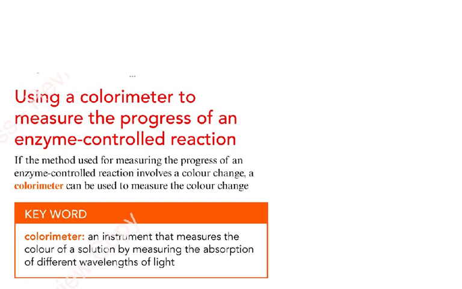This is a colorimeter. Please look at the spelling. I don't want you to write CALOR. So it's COLOR. And a colorimeter actually measures what? It measures the color of a solution. Like if you've got a light blue, dark blue, or a light black or dark black, by measuring the absorption of different wavelengths of light. So basically, the darker the fluid, the more the light will be absorbed. If you have just water in front of it, of course, all the light is going to pass through it. Nothing's going to be absorbed in it. So this is what you have to measure in a colorimeter, the absorption of different wavelengths of light.